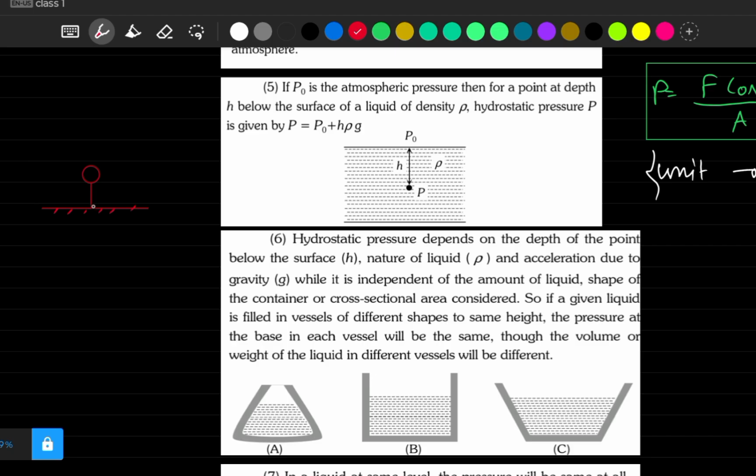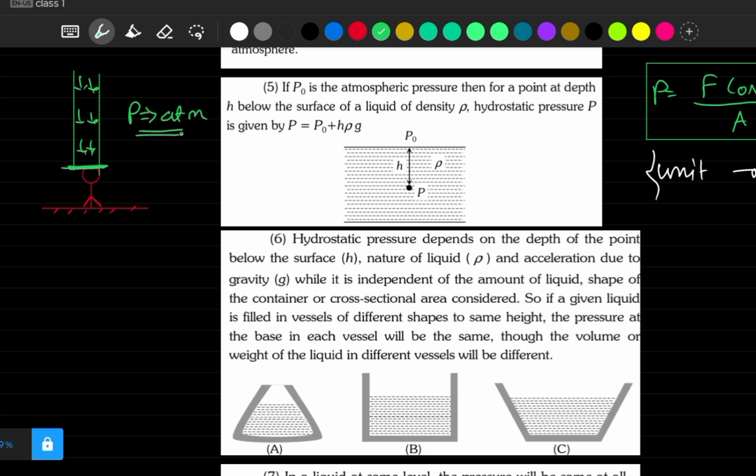Now just think, above your head we have this atmosphere up to 32 kilometers. In the atmosphere there is air, and air has some mass, right? Air has some weight. So all this weight of air is acting on the surface of your head. This pressure applied by the weight of air is called atmospheric pressure.